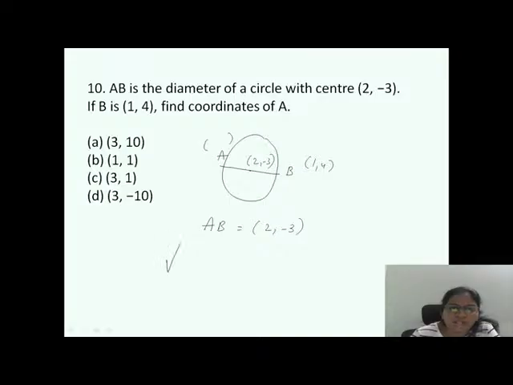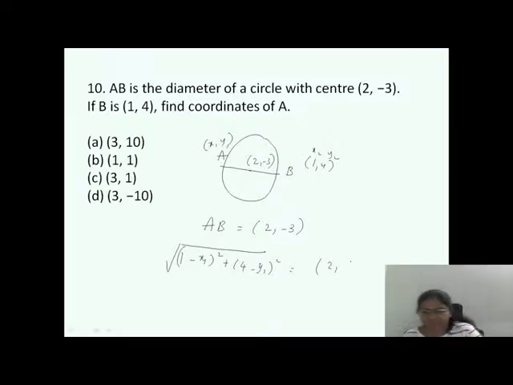Now the formula is root of (x2 minus x1) whole square plus (y2 minus y1) whole square. If this is x1 y1, this is x2 y2. Yes, am I doing right? Should we do the distance formula here? Yes or no? Comment me yes or no. If we have to do the distance formula, comment me yes. If no, no. Let me see how talented you are in coordinate geometry.